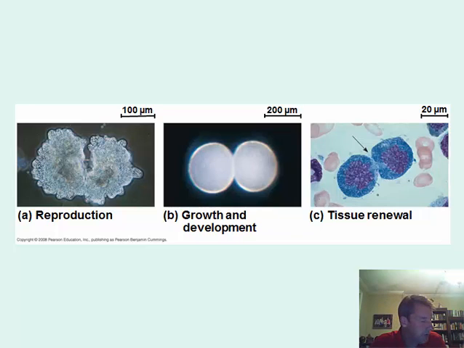There's another form of cell division which is similar, but it only produces the sperm and egg. So it does not have these three functions, but rather it has a function of producing the gametes, and that's called meiosis. So we're going to be looking at both of those in this podcast.